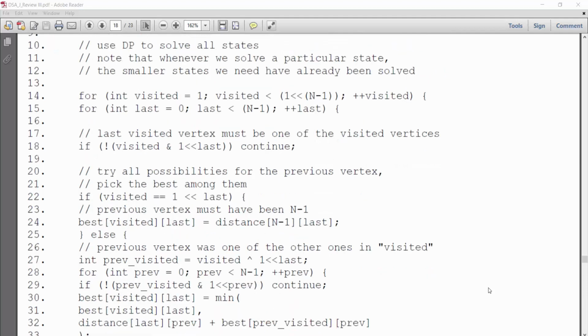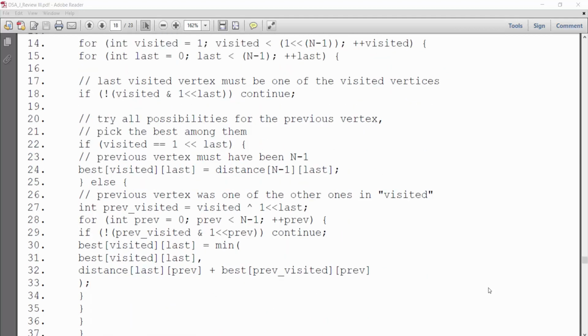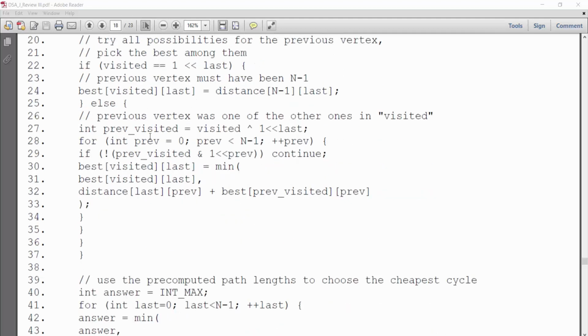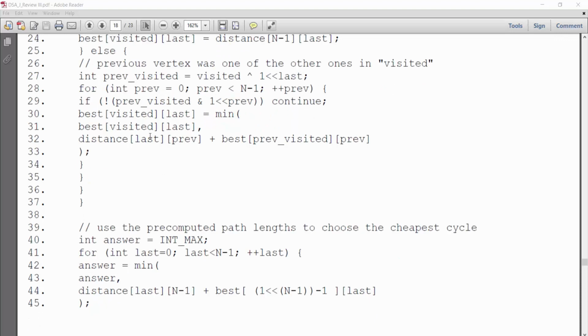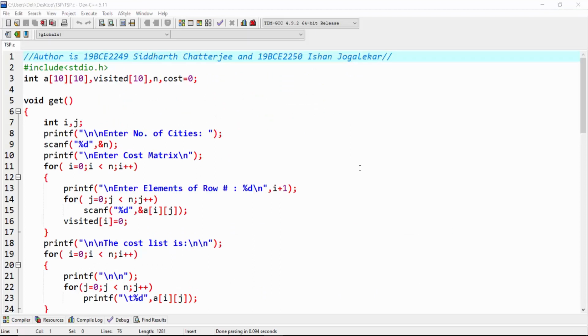In dynamic programming we need one recursive equation. Here you can see previous and visited used as recursive equations. Finally, we calculated the maximum value as well as the minimum value. We used pre-computed path lengths to choose our cheapest cycle to calculate the minimum cost. The last equation is distance, which is the distance with the last answer, and which is the best answer. Run this code in a compiler.